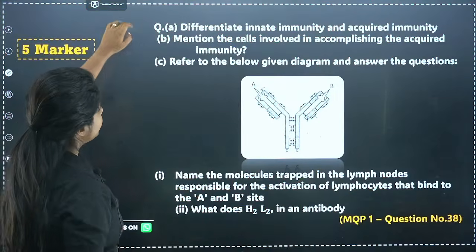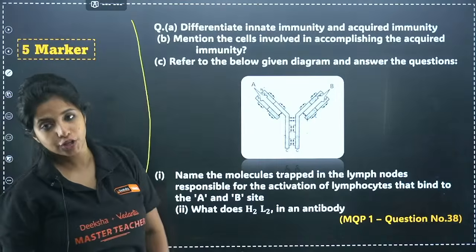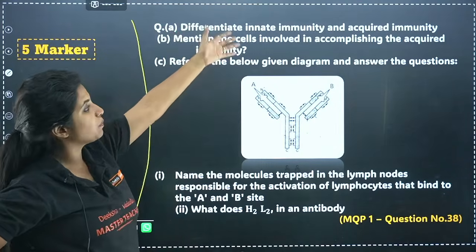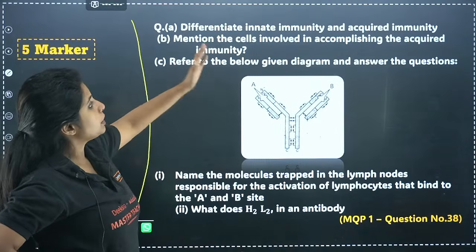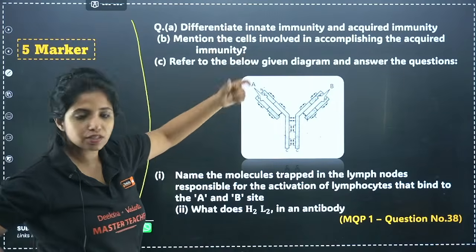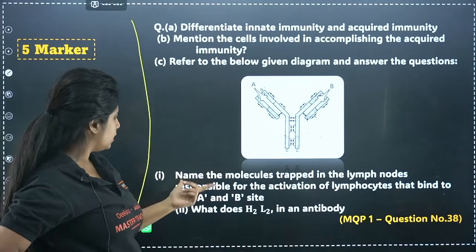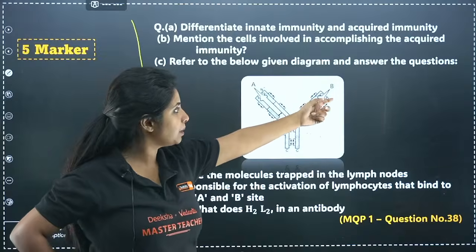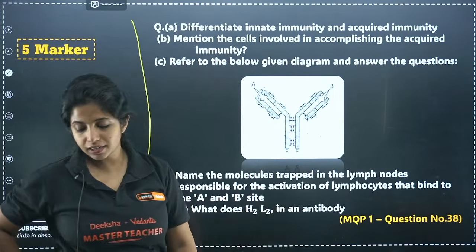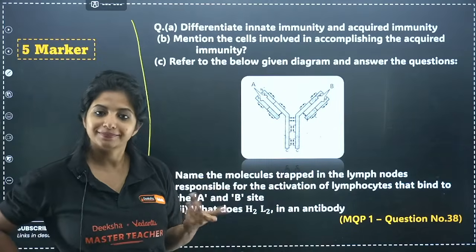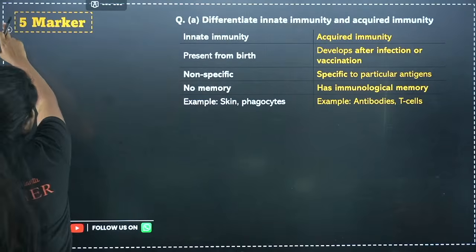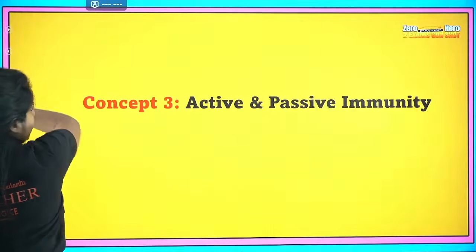Cool. And here you have a PU2 question in model question paper 1. Remember saying something like this: differentiate between innate and acquired immunity. Mention the cells involved in accomplishing the acquired immunity. What are the cells? B and T lymphocytes. Refer to the given diagram and tell what is what. What is A and B? This is the antigen binding site, right? And what does H2L2 mean? It is 2 heavy chains and 2 light chains. So now we are able to decode everything. Over here I have given you the detailed answer. You can go check it out as well.